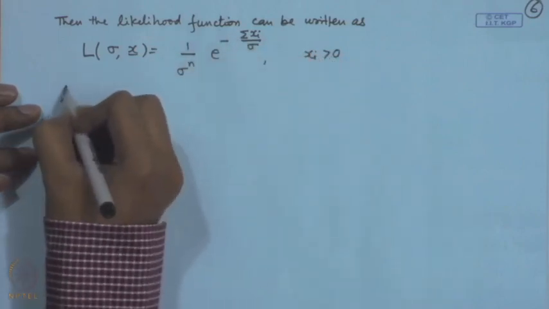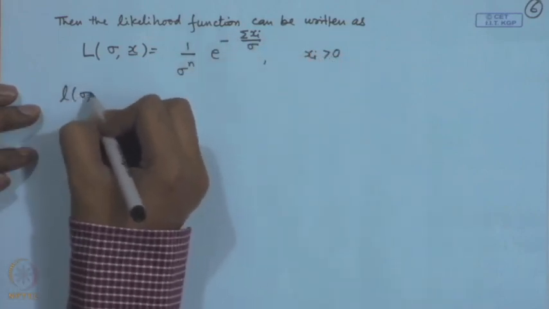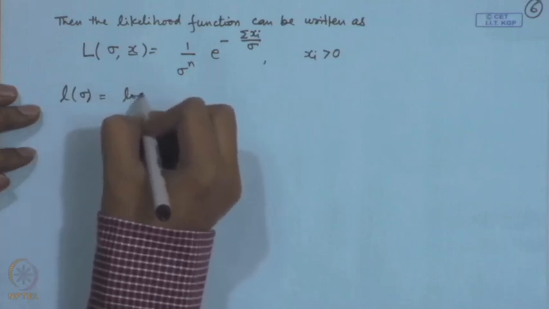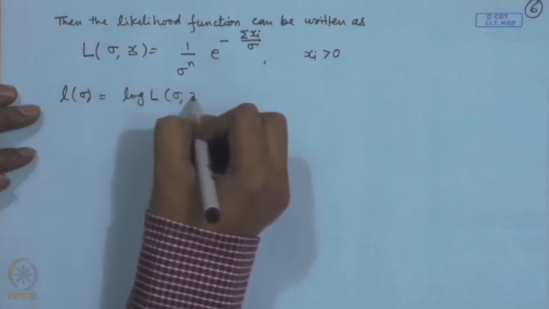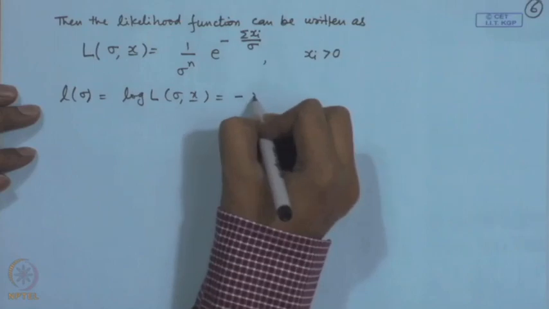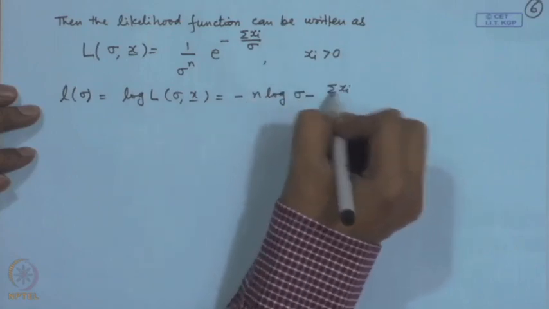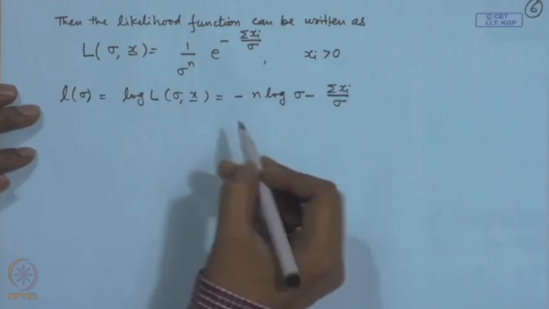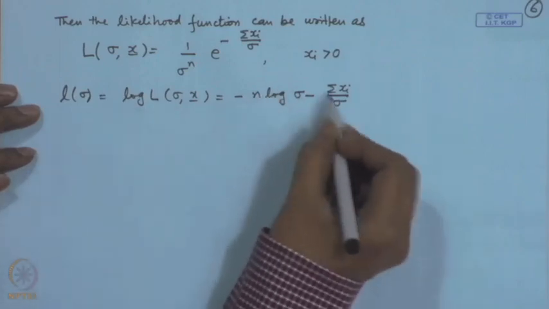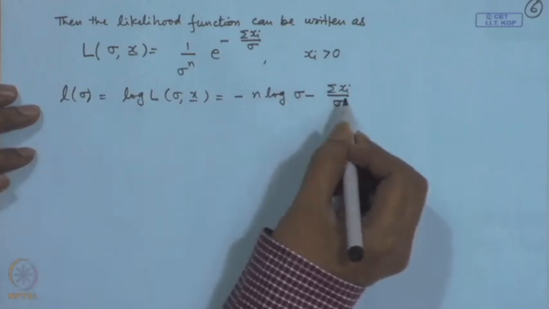So, we write down the log likelihood function. That is equal to minus n log of sigma minus sum x_i by sigma. So, now this is a straightforward function for sigma.